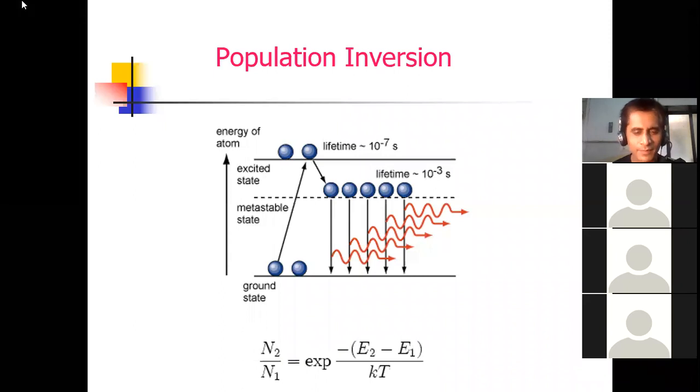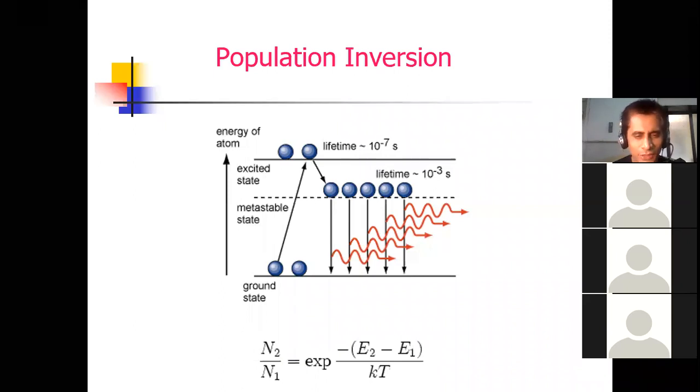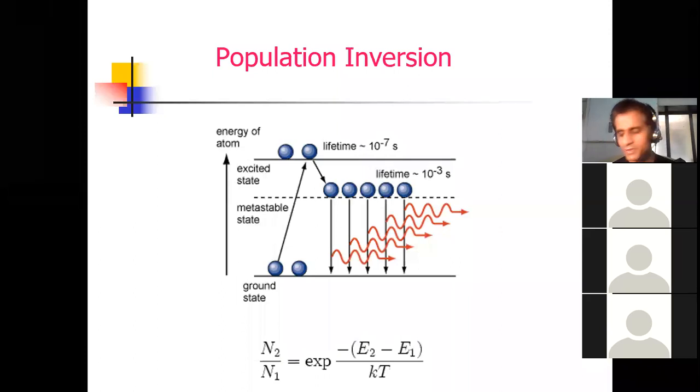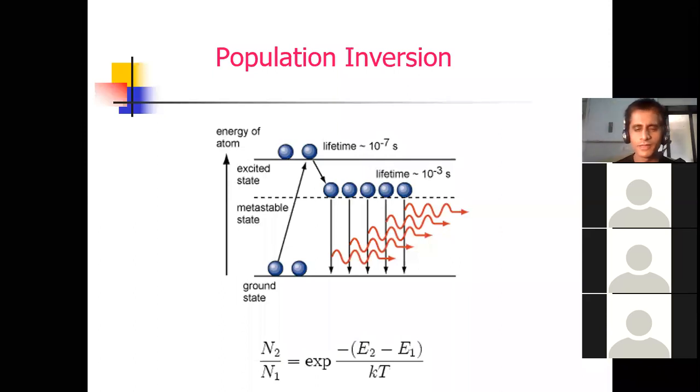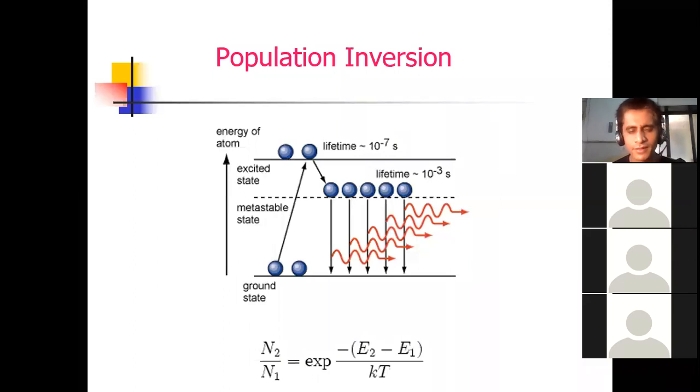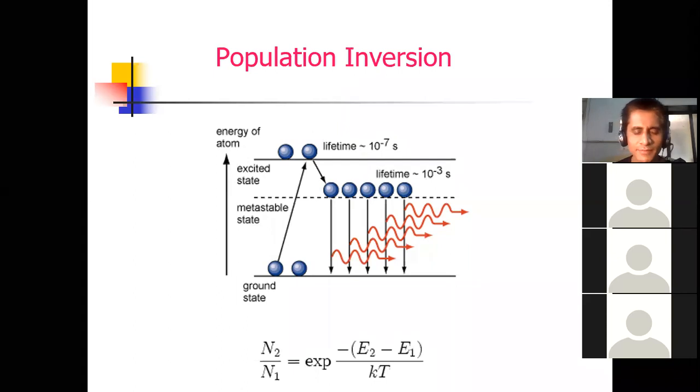You should write: state just below the excited state with lifetime of 10 raised to minus 3 seconds, that is, 1 millisecond. Nano means 10 raised to minus 9. That state is referred to as the metastable state.